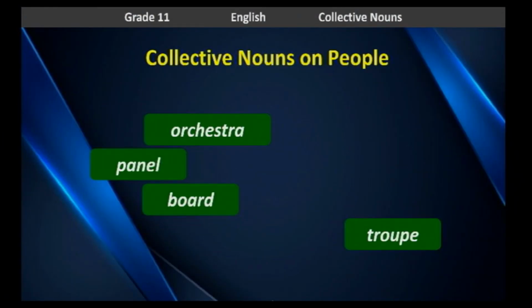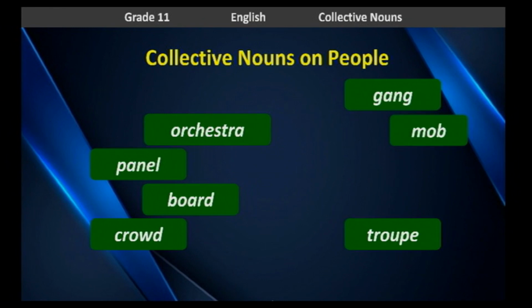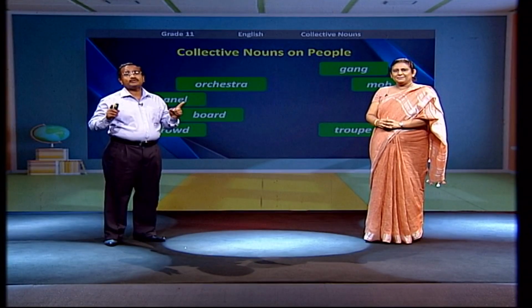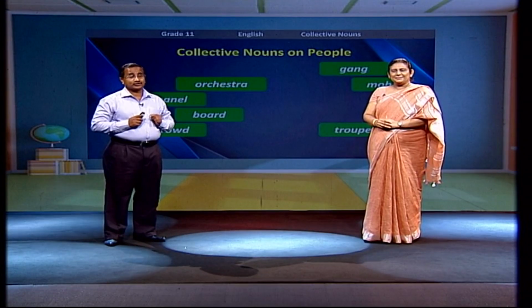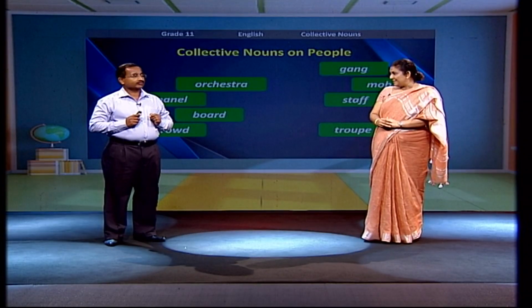Board. When can we use the word board? A board of directors. It is used to talk about a group of professionals. Right. A crowd. A crowd of people. A gang. A gang of thieves. A mob. When can we use the word mob? We use the word mob to talk about a group of unruly people, the people who cannot be controlled, a mob of demonstrators. Mob of protesters.